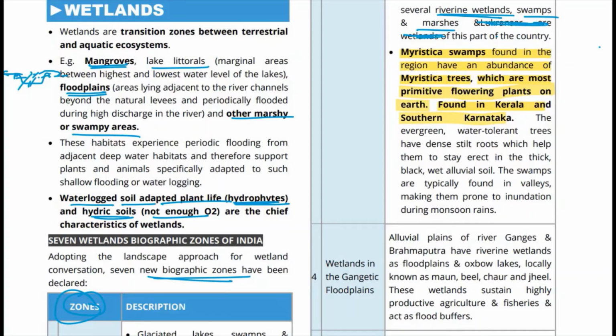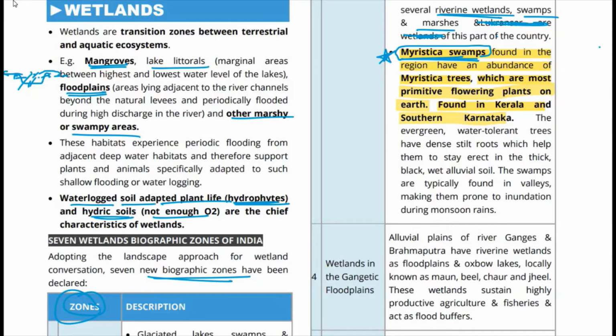Now this point is very important. In this biogeographic zone of the Western Ghats, we get to see Myristica swamps. Myristica swamps over there. This is very important. So I'll show you what the Myristica trees look like.